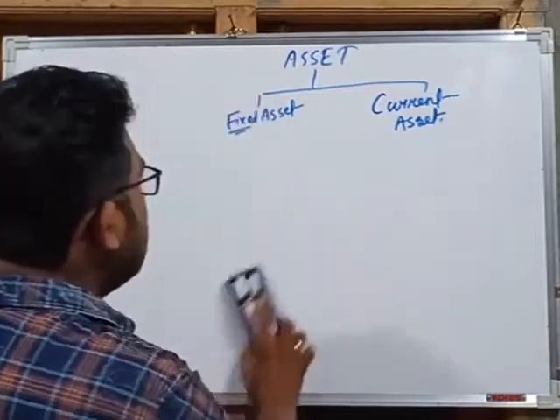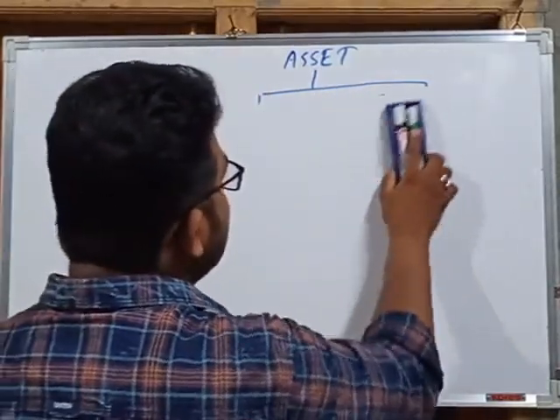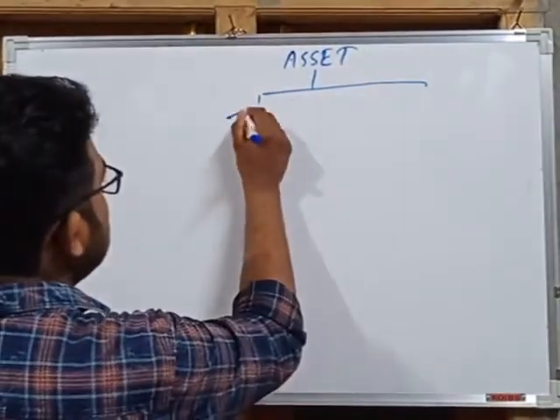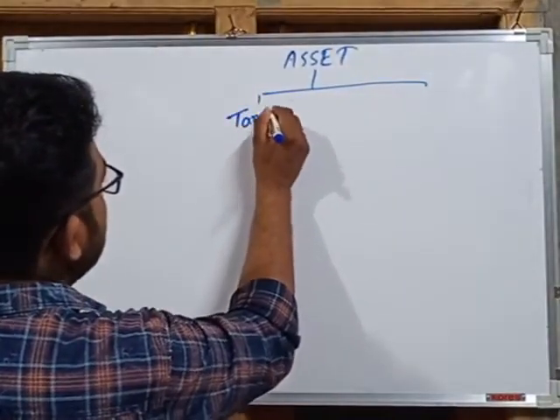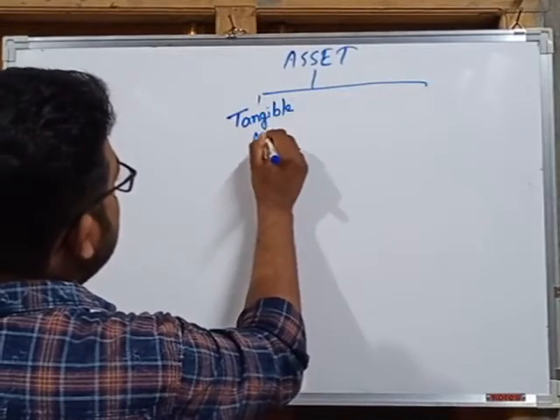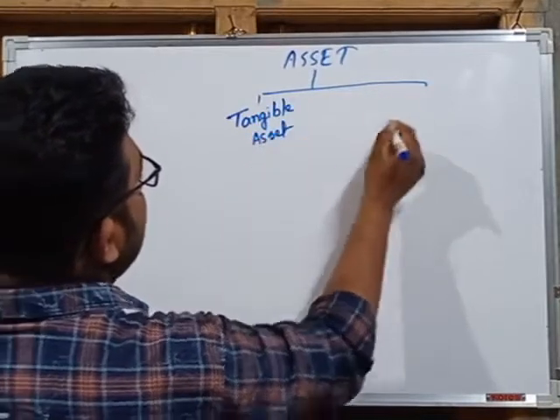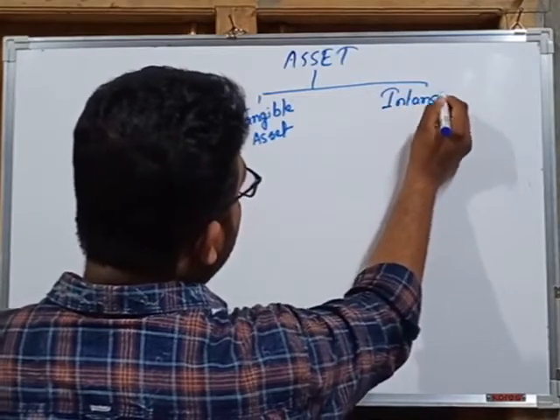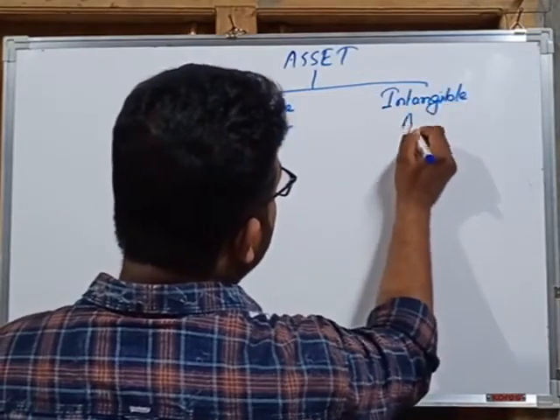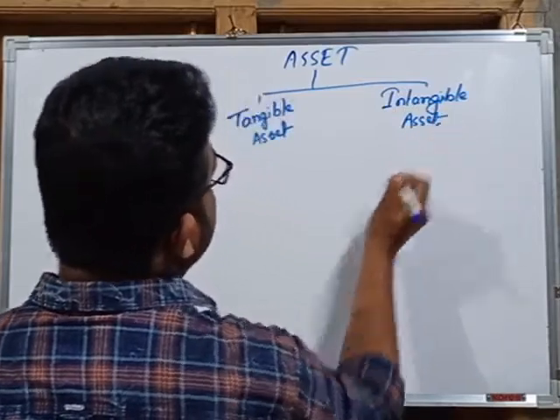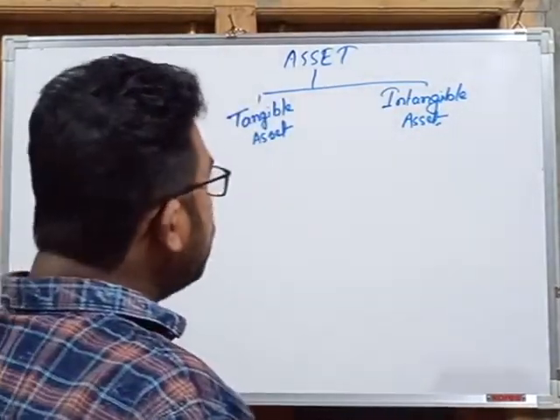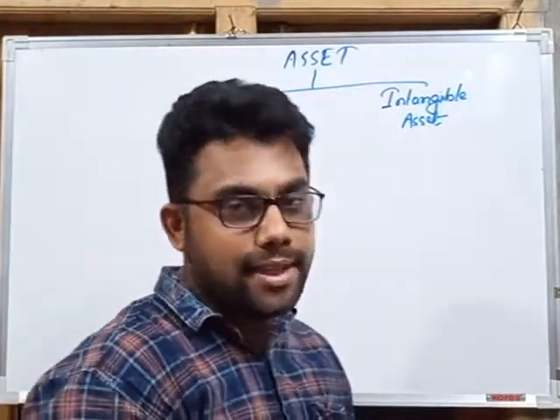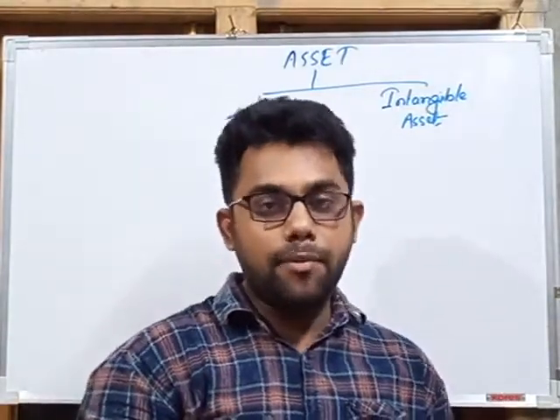Again, we can classify assets into two parts. One is tangible asset, and another is intangible asset. These are another two classifications of assets in business or in our life.